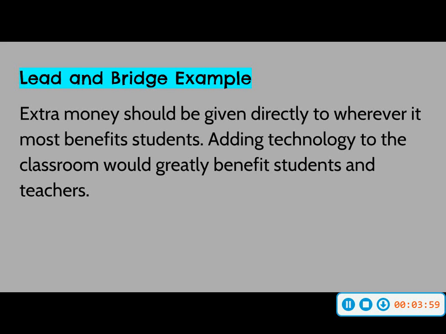That's kind of where I'm bridging the gap between, hey, this extra money, my philosophy is that it should go to wherever students are most benefited. And then I'm going to bridge it to my thesis statement of, we need to give the money for new technologies. This is where I bridge it together. This should be no more than 3 sentences. And it needs to be, like I said, a bridge between your hook and your actual claim in your thesis statement. What's your philosophy on extra money being given to the district, and how does that connect to your claim in your thesis statement? Okay?